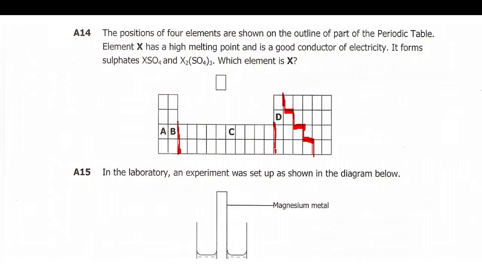These are called transition metals, and transition metals have two distinguishable characteristics. They have a high melting point, like the one stated here, compared to other metals, and secondly, they have variable valences. Since this X can form two compounds, it means it has variable valences.